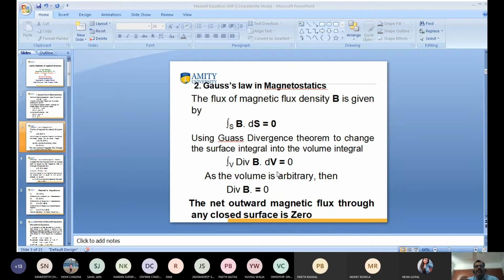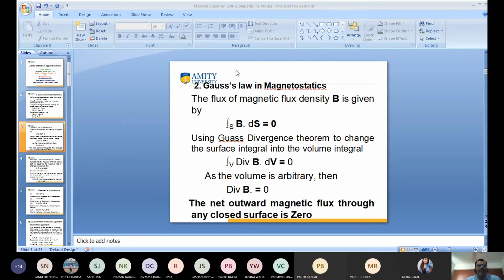It means that there is no change in the total number of magnetic lines entering the surface and leaving the surface. So the surface integral of B dot ds equals 0, so there is no change in the magnetic lines.